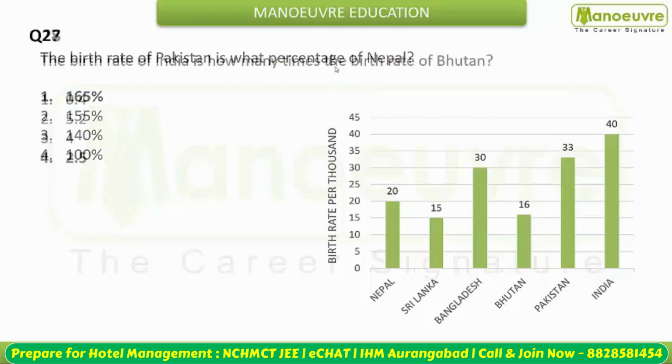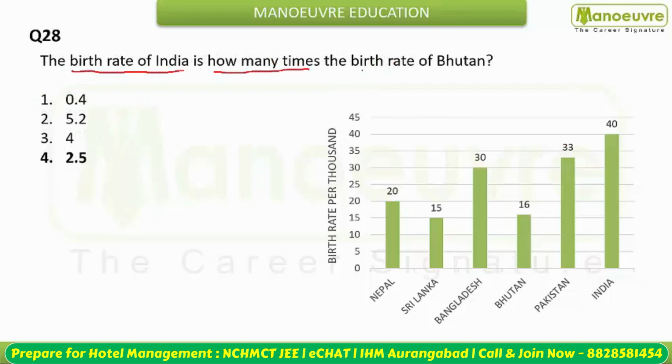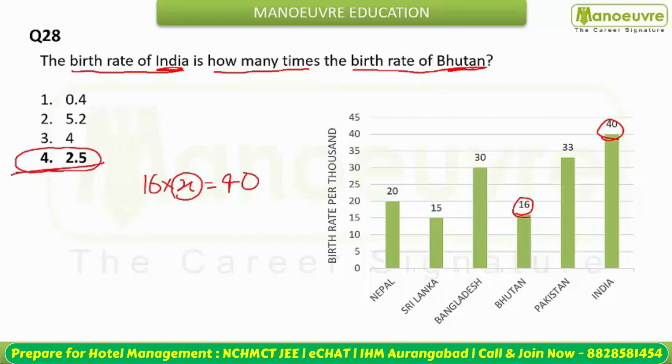Next move करते हैं. The birth rate of India is how many times the birth rate of Bhutan? Bhutan से India का birth rate कितने times है? Bhutan का birth rate है 16, India का है 40. So this is gonna be 16 into x equals 40. So value of x is gonna be what? This is gonna be 2.5.